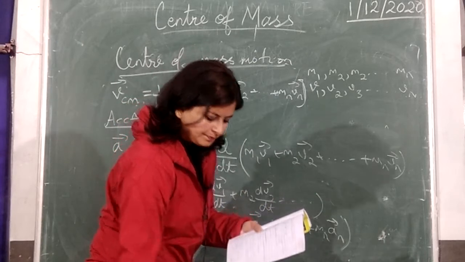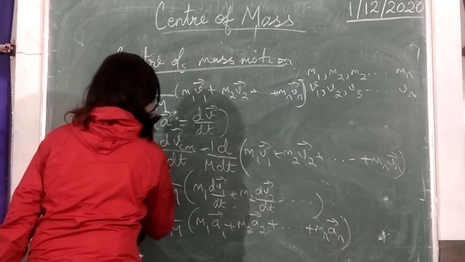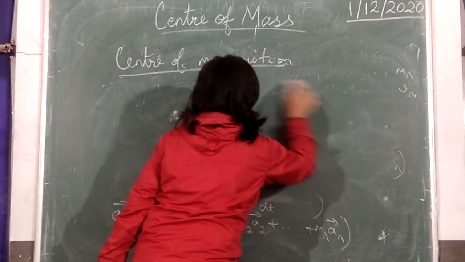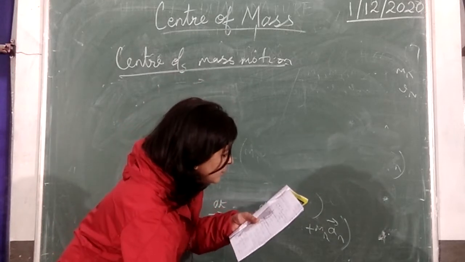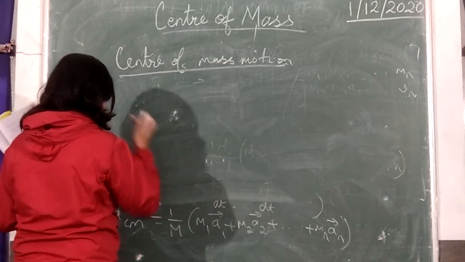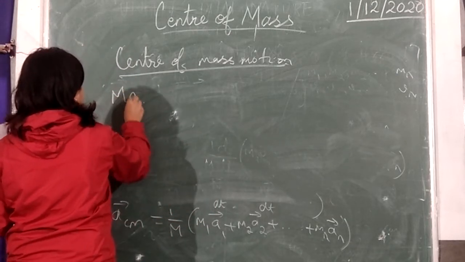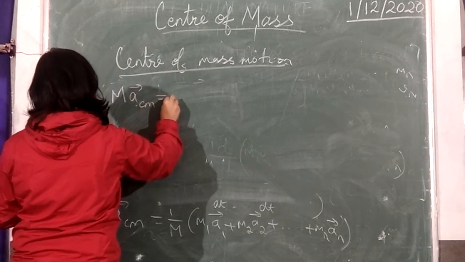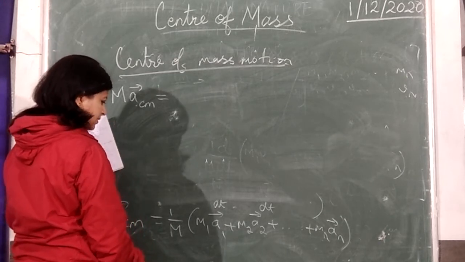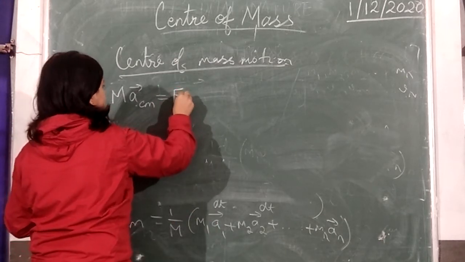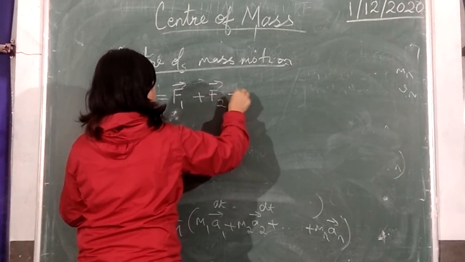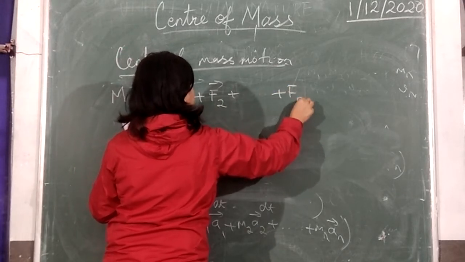Now we are going to apply Newton's law to this last expression, that is the expression for acceleration. From Newton's second law, you know ma is equal to F. So we can write m1 a1 is equal to the force applied on the first particle, F1, plus F2, till Fn.